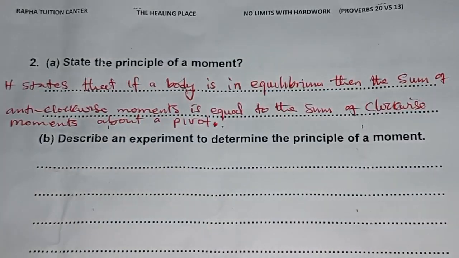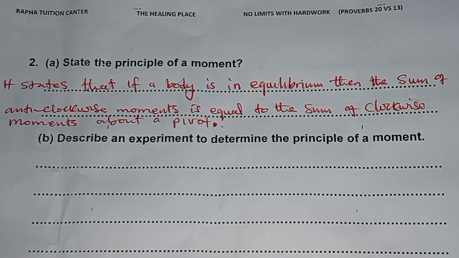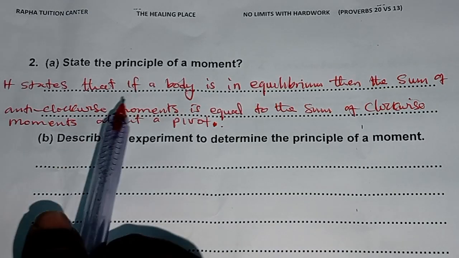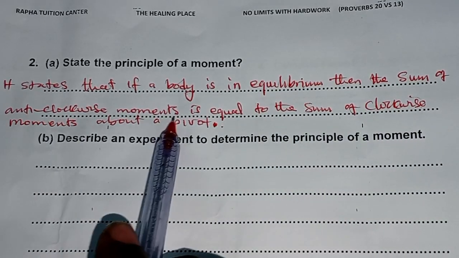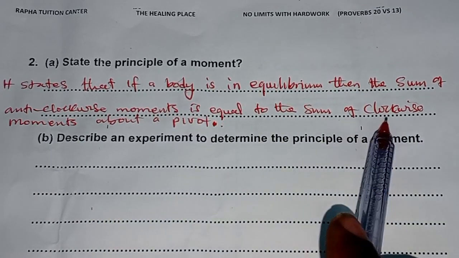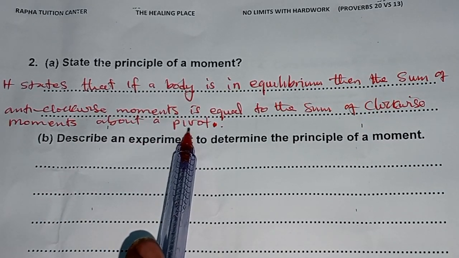About a pivot. Principle of a moment, it says that if a body is in equilibrium, then the sum of the anticlockwise moments is equal to sum of the clockwise moments about a point which is called a pivot.